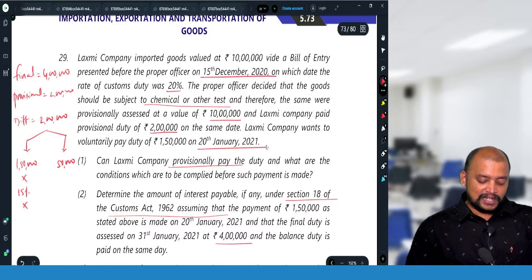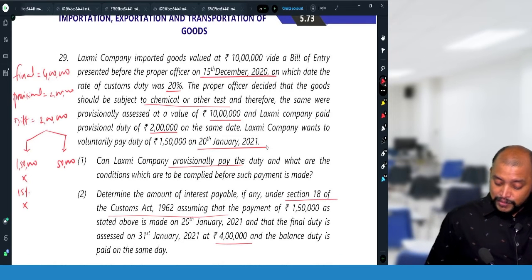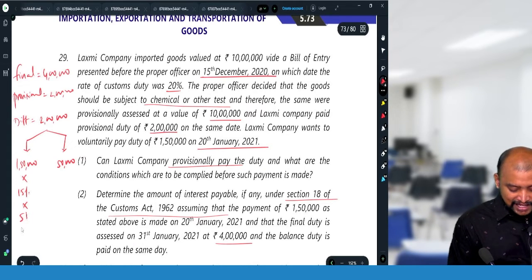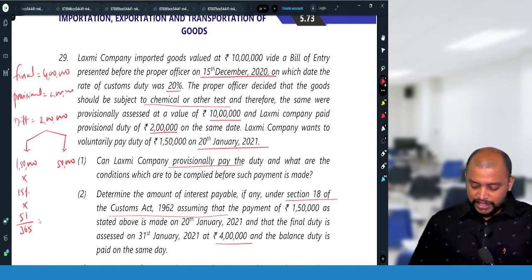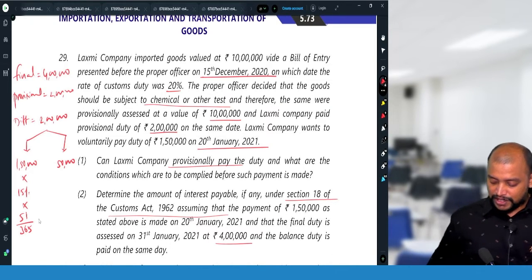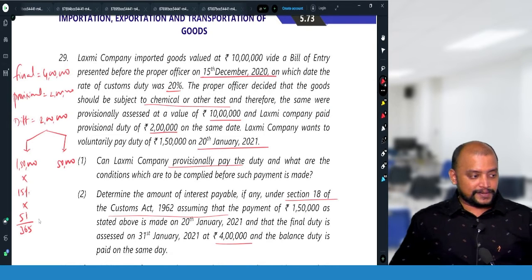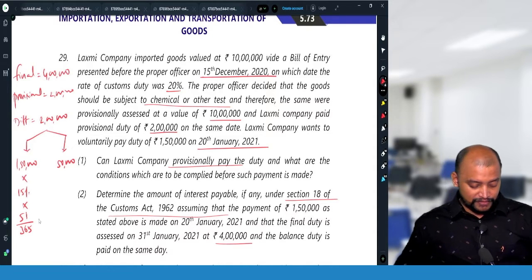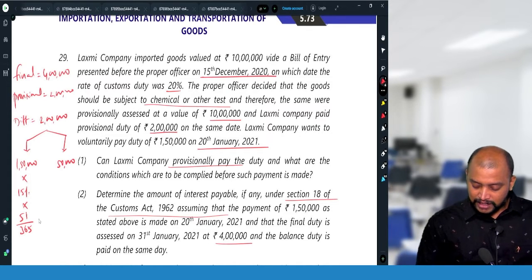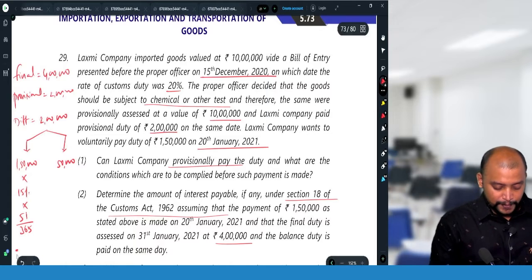So in December 31 days, and in January 20 days. So 51 divided by 365. So 1,50,000 into 15% into 51 divided by 365, that will be 3,144.